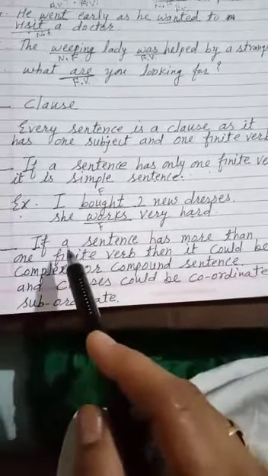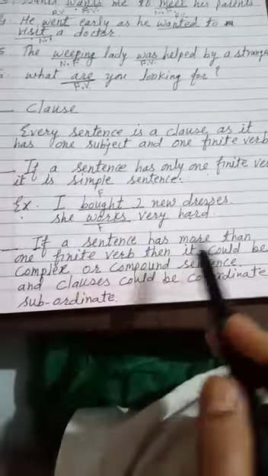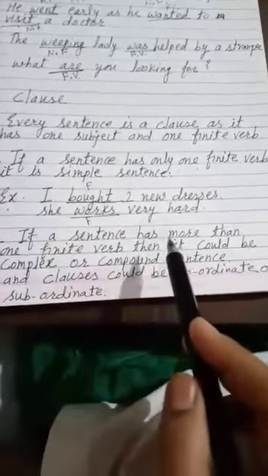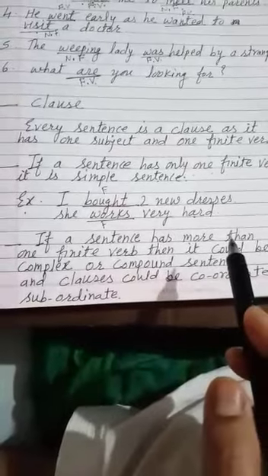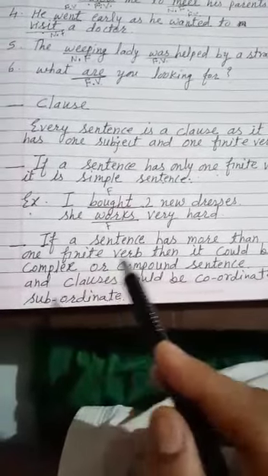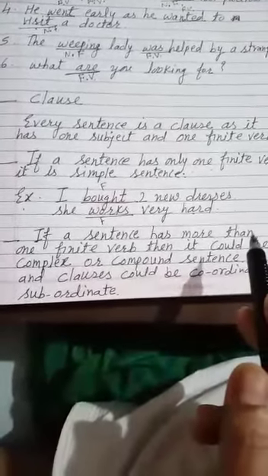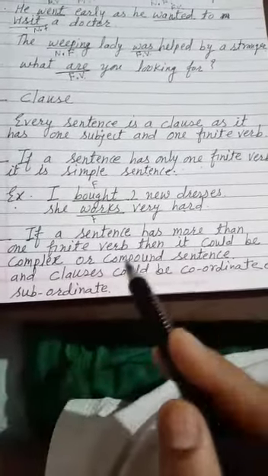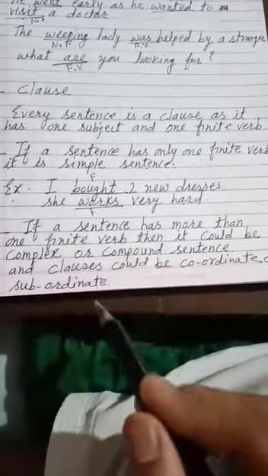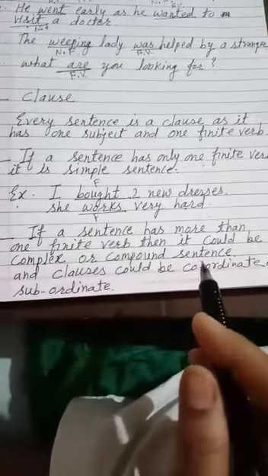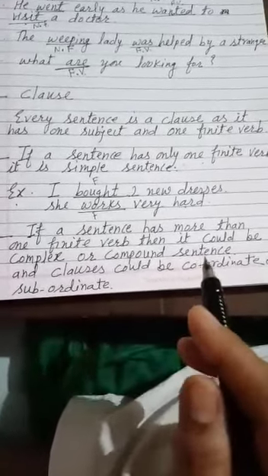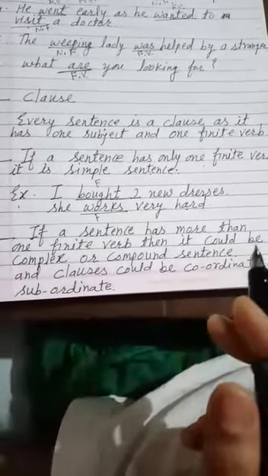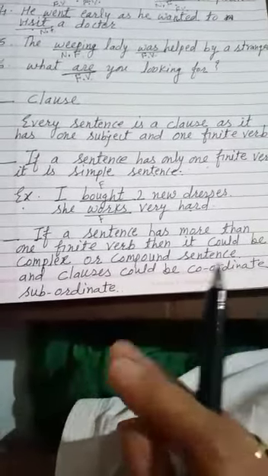But in case a sentence has more than one finite verb, then it could be either a complex sentence or a compound sentence. Then how do we decide whether it is complex or compound? That can be decided on the basis of conjunctions which are used to introduce the clauses.